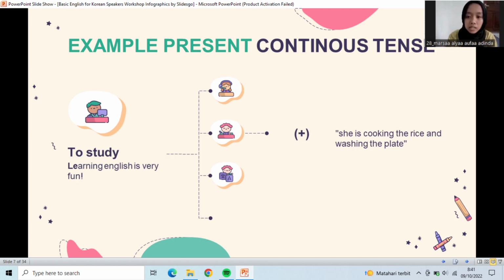In the storybook, My Mother: she is cooking the rice and washing the plate. The sentence is present continuous tense because it has the subject, to be is, and the verb cook in the form cooking, the rice and washing the plate as complement.